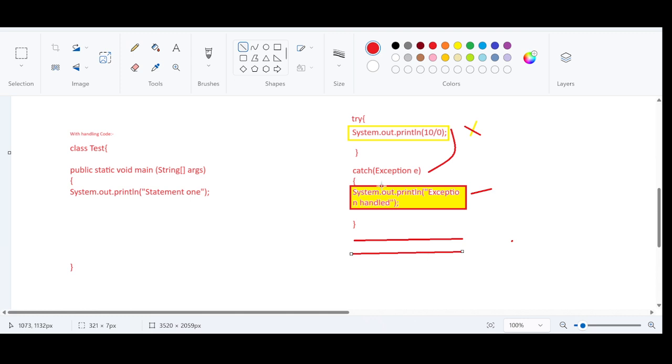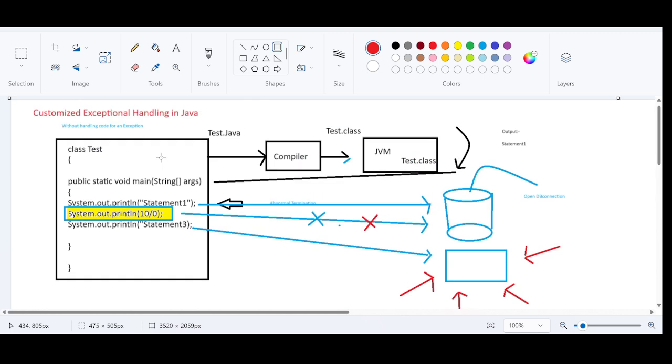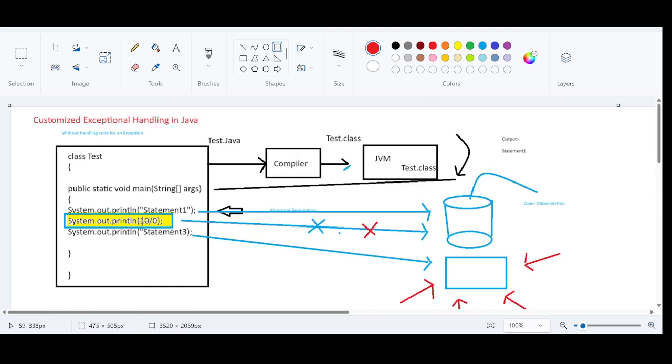This is what it means when you handle an exception with handling code. This is one of the handling codes, using a try catch block. Previously we have seen without any handling code, which means abnormal termination. The exception has occurred in statement 2. Then statement 3, or the code after the exception, is not going to get executed. Because of that, we will face a number of problems and abnormal termination.